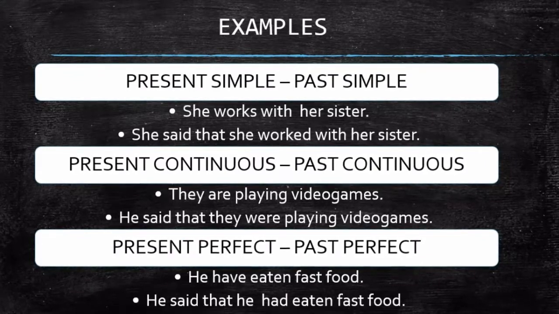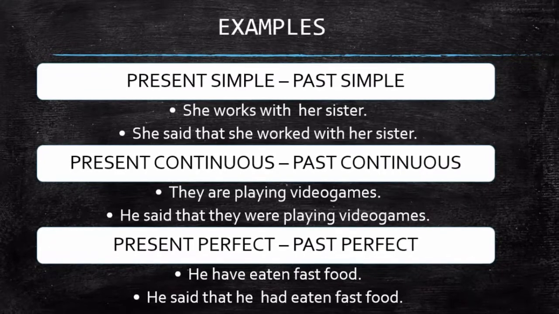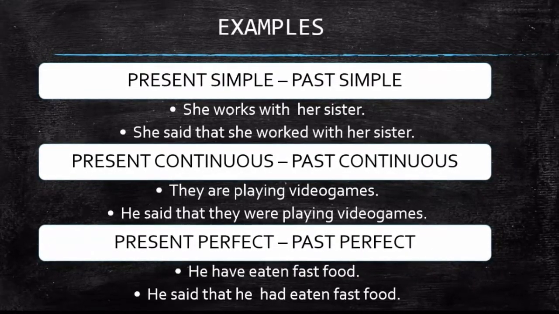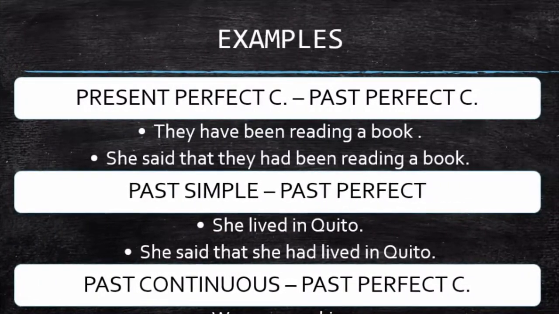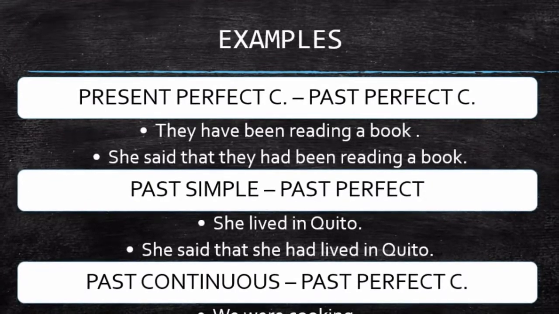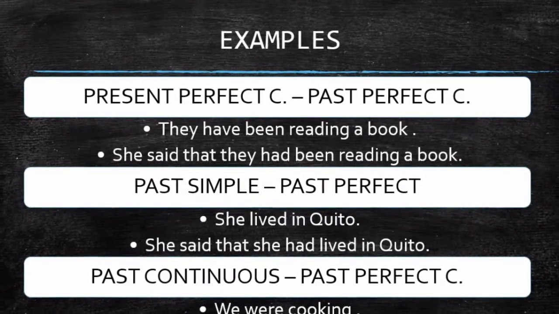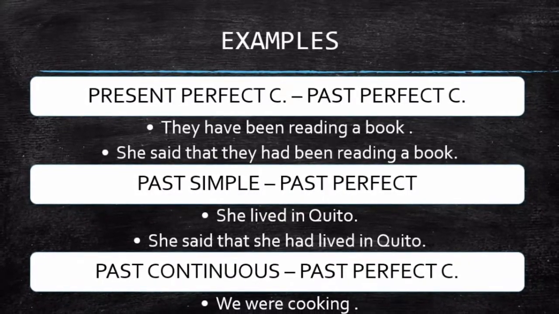And the next is the present perfect into past perfect. I have, he has eaten fast food, and it changed into, he said that he had eaten fast food. The next example is the present perfect continuous into past perfect continuous. I have here, they have been reading a book. It changed into, she said that they had been reading a book.